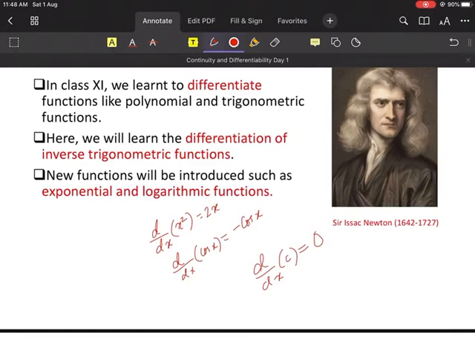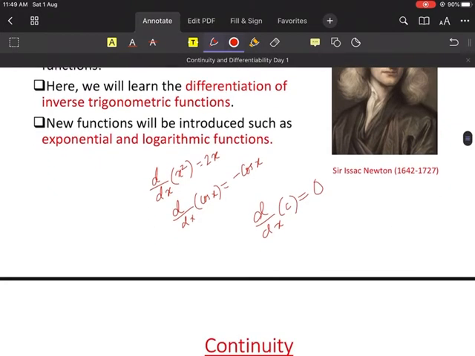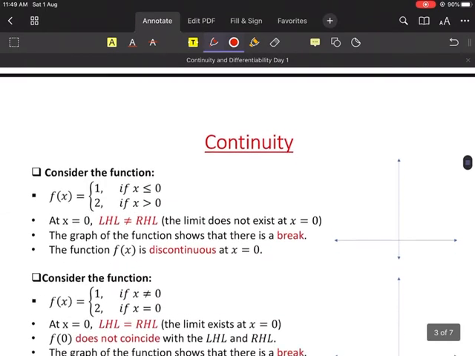Now here we will learn to differentiate inverse trigonometric functions. We read the chapter inverse trigonometric functions, right? Now we will be learning to differentiate them. The next thing you will learn is about the exponential function and the logarithmic function. I hope you know what log is. In chemistry you have heard of the pH value, so from there you have heard of log. So now you will learn logarithmic and exponential functions.